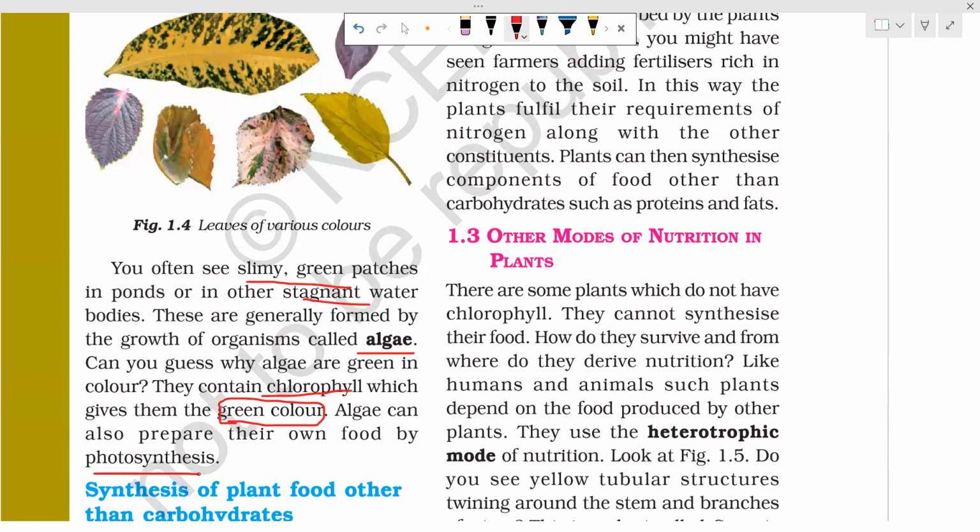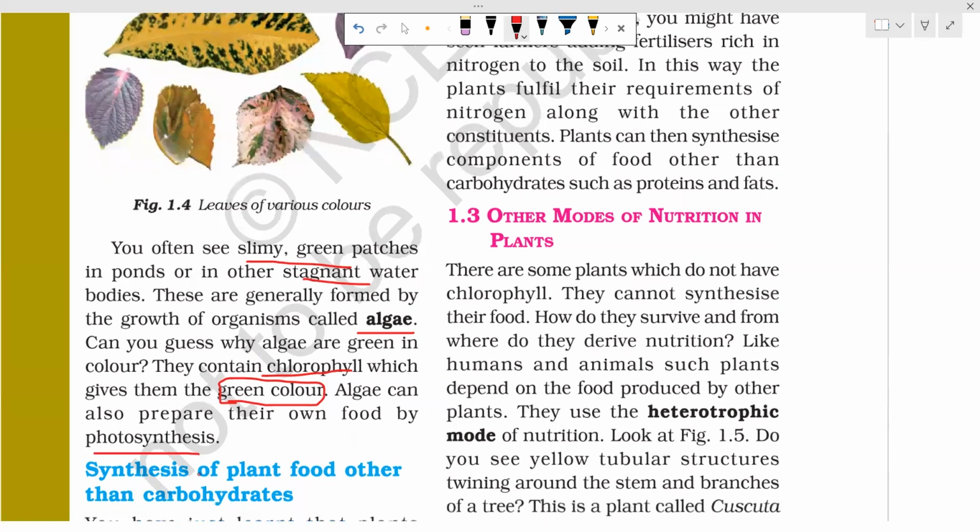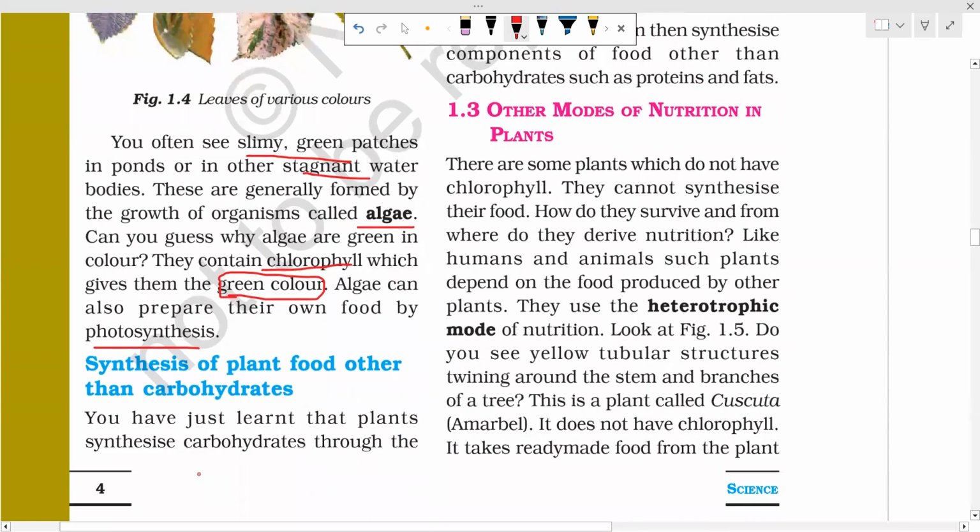Details of algae you will read in class 11. That is far from you. 4 to 5 years after, you will read about the details of algae. Now you just remember that algae are green in color because they have chlorophyll, and also they can prepare their own food by the process of photosynthesis. Chlorophyll is there, means sunlight it will trap, and photosynthesis will be occurring.